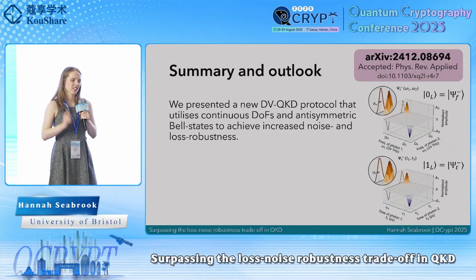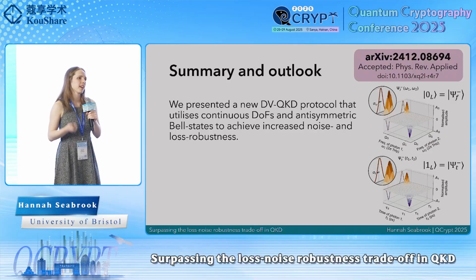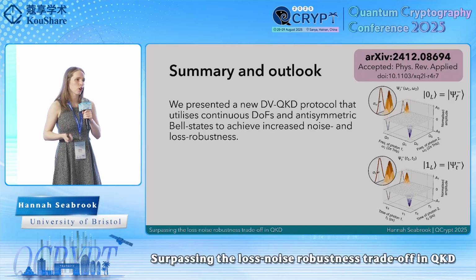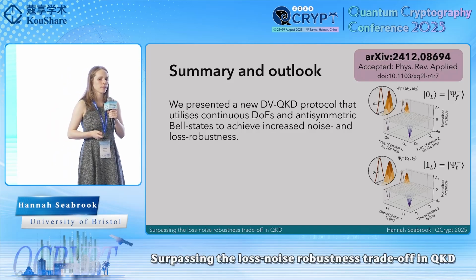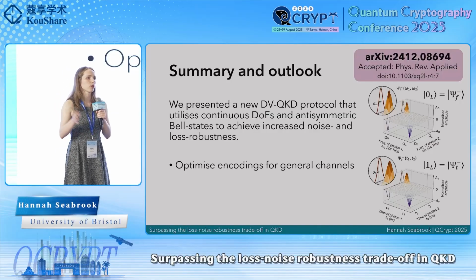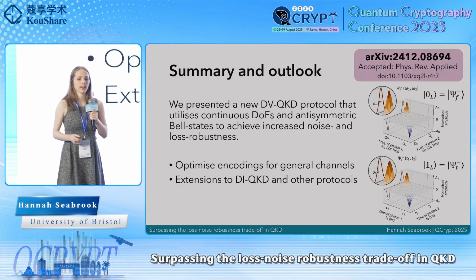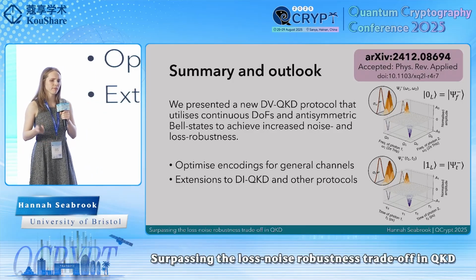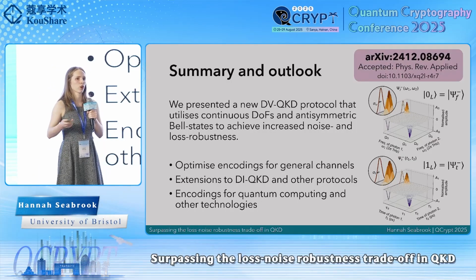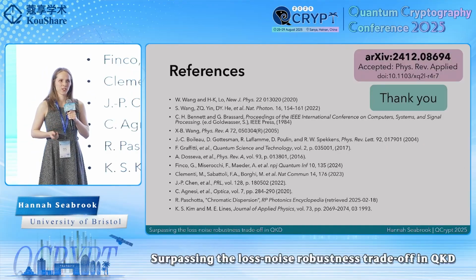And so now with that, I'd just like to summarize and say that I've presented to you our new discrete variable QKD protocol that utilizes continuous degrees of freedom and antisymmetry to achieve an increased robustness to loss and noise compared to existing schemes. In the future, we'd like to look at how we could optimize these encodings for general arbitrary noise channels, whether we can extend these ideas to device-independent QKD, for example, or other protocols, and whether they can be used in other areas of quantum technologies, such as fault-tolerant quantum computing. And so with that, I will thank you for your attention and open the floor for questions.